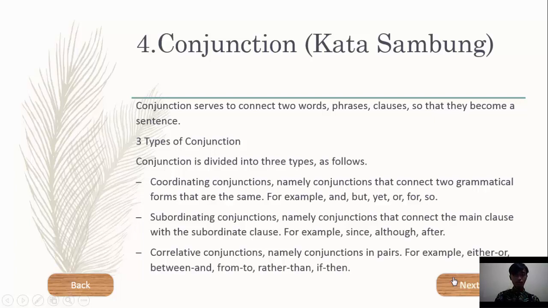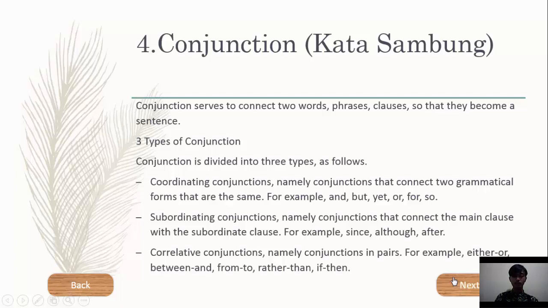First, coordinating conjunctions, namely conjunctions that connect two grammatical forms that are the same. For example, and, but, yet, or, so, for. Next, subordinating conjunction, namely conjunction that connects the main clause with the subordinate clause. For example, since, although, after.